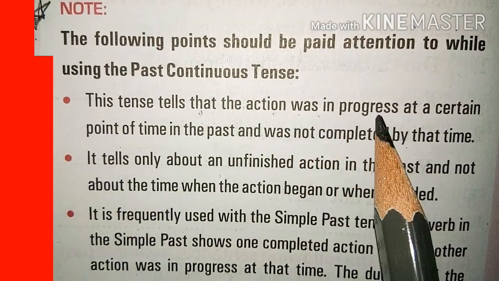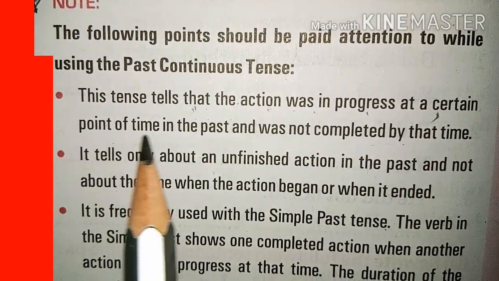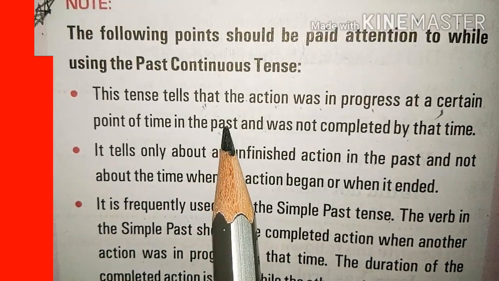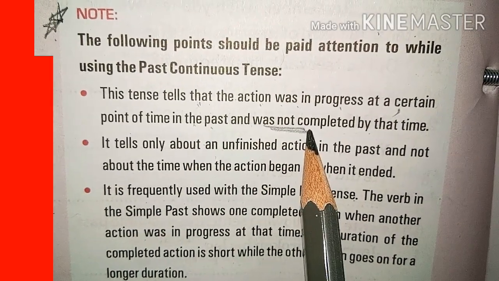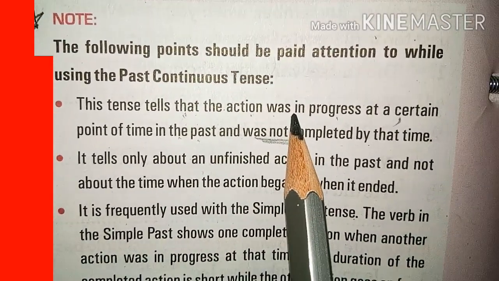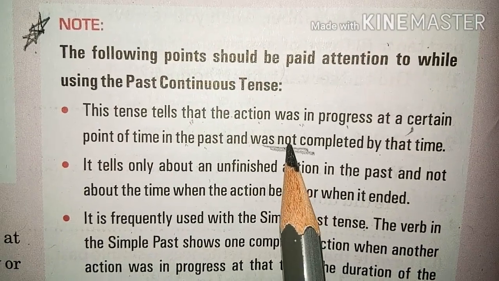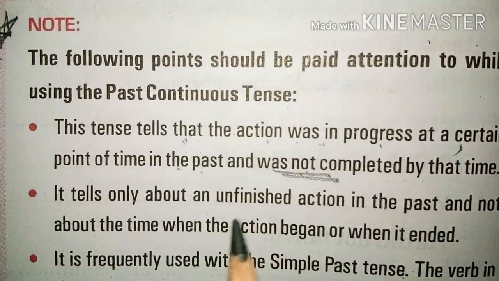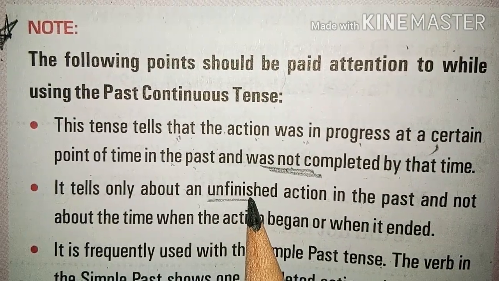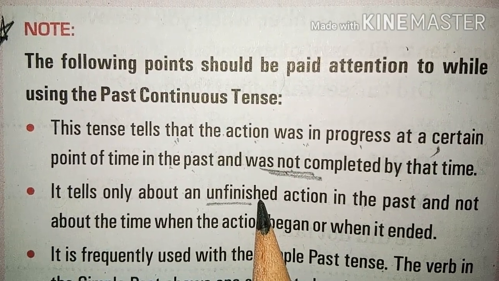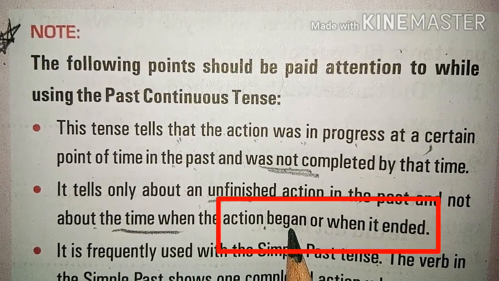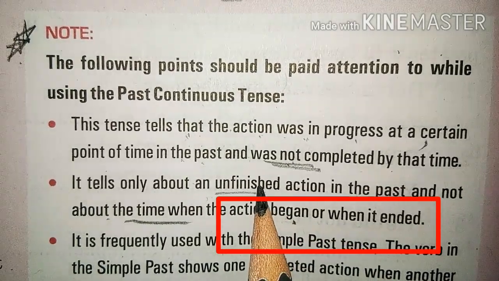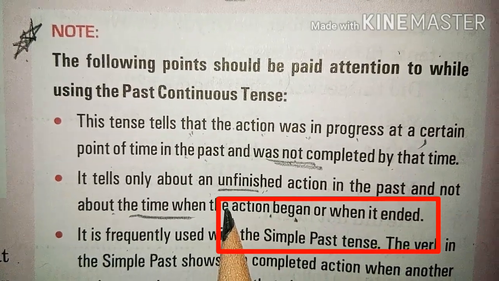The past continuous tense tells about the action that was in progress at a certain point of time in the past. It means the action was going on at some time in the past but was not completed by that time. Second, it tells about the unfinished action. That means the action is not finished, but it doesn't tell about the time when the action began or when it ended. It does not tell anything about the time.